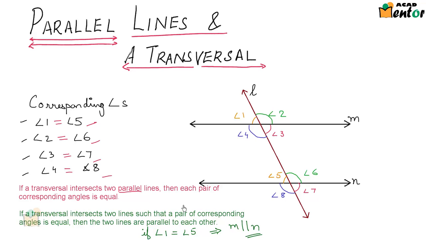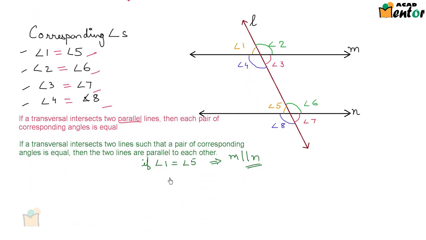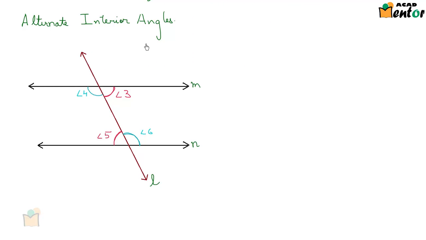Now that's about corresponding angles. Let's look at if there's a relationship between alternate interior angles. So when we spoke of alternate interior angles, we saw that angle 4 and angle 6 are a pair of alternate interior angles, and similarly angle 3 and angle 5 are a pair of alternate interior angles. Now can we find out certain relationships between alternate interior angles?